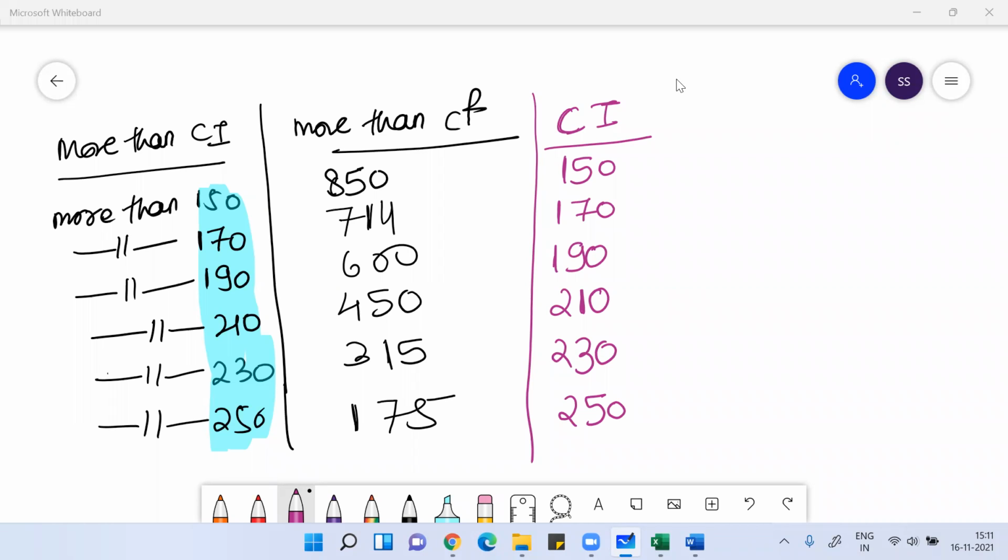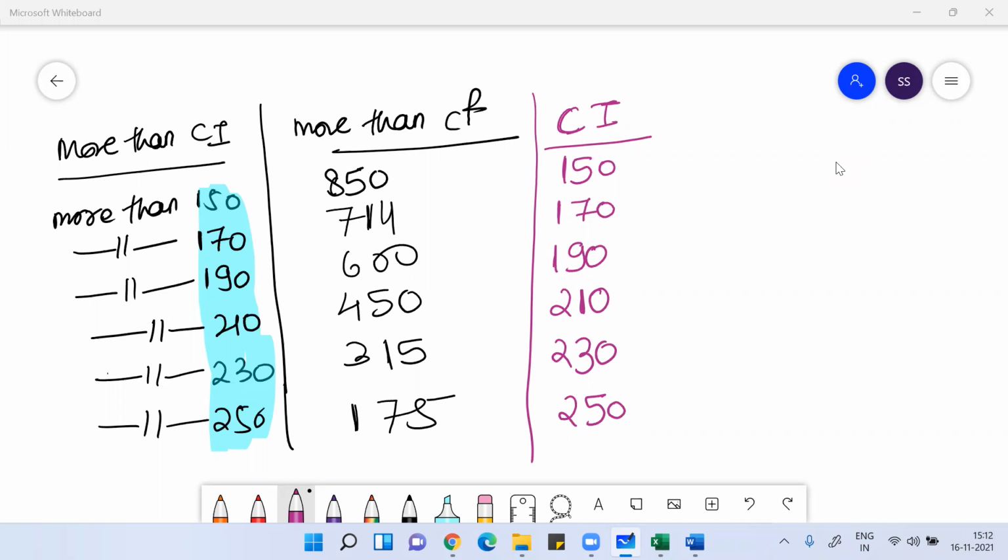Okay, everyone. So, guys, if you see this more than class interval with more than cumulative frequency data, the numerical value attached is always the lower limit. If you have less than class interval with less than cumulative frequency data, then the numerical value attached is always the upper limit.